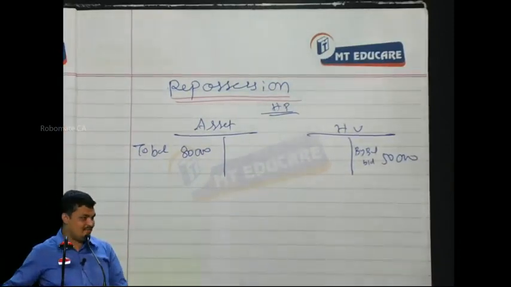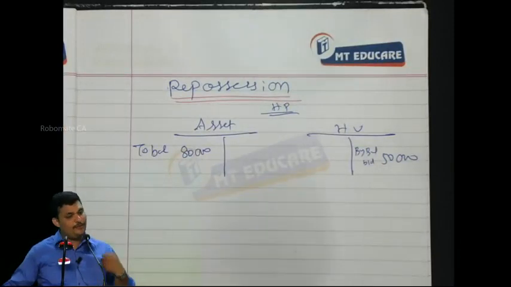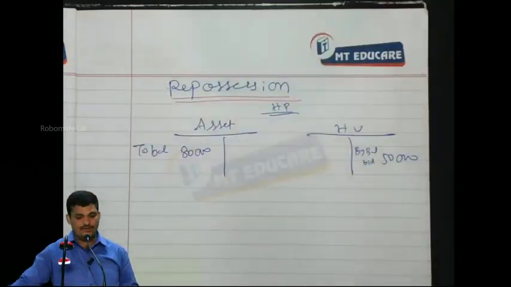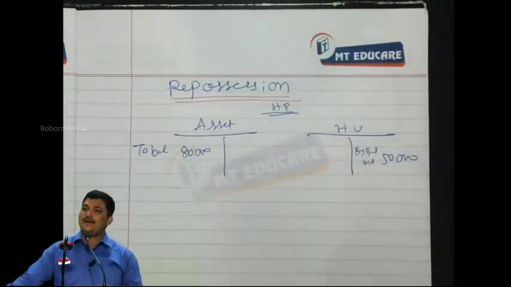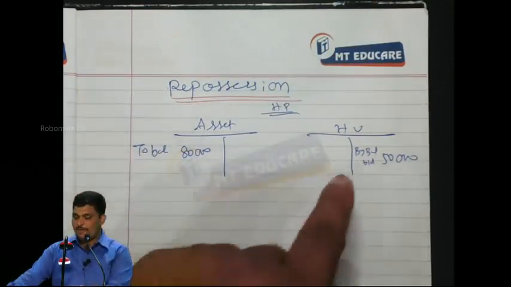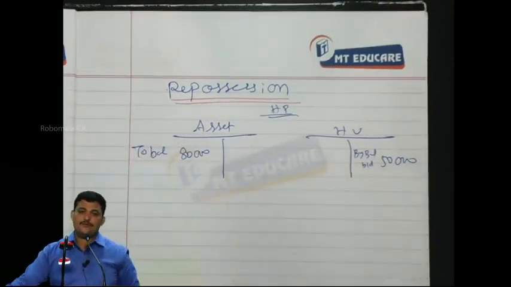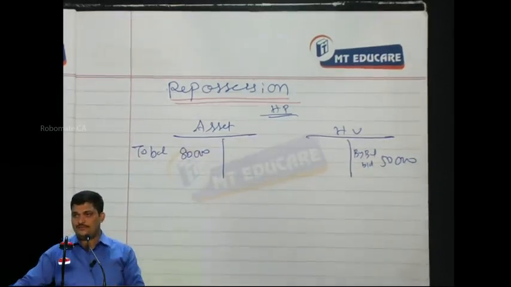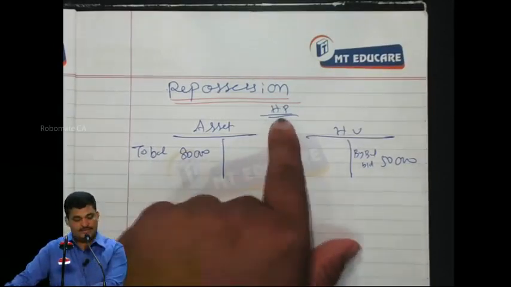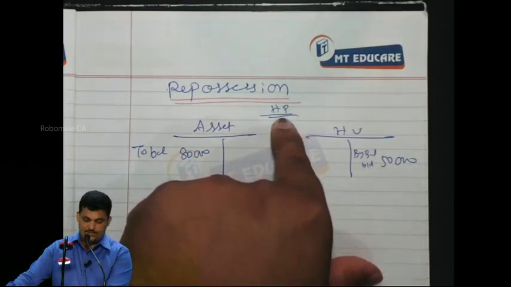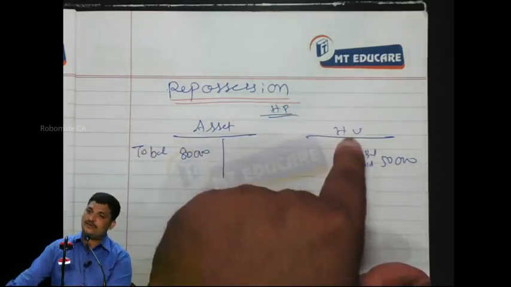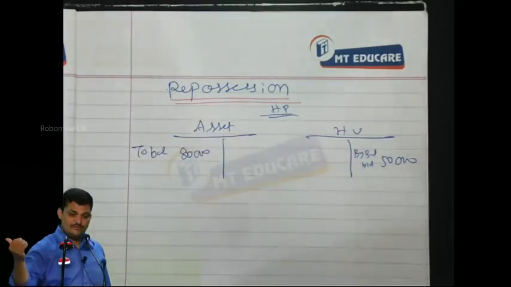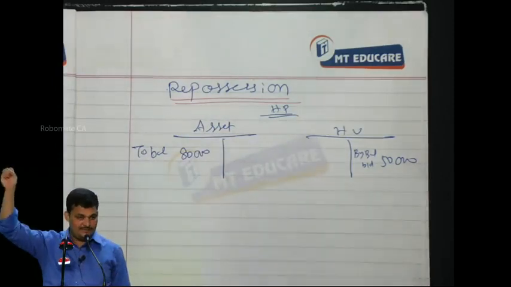On this date, the hire vendor is repossessing the asset because you are not repaying the 50,000. We have been waiting for 1 or 2 months. This has already become due and you are not paying the amount. Since you are not paying the amount, we are repossessing the asset back. Our asset is gone. When the asset is gone from the hire purchaser, the liability is also reduced. Can the hire vendor take this asset and still ask for 50,000? Not possible.